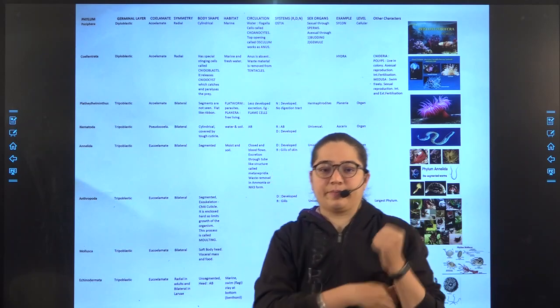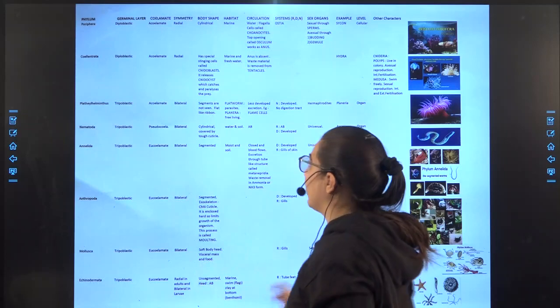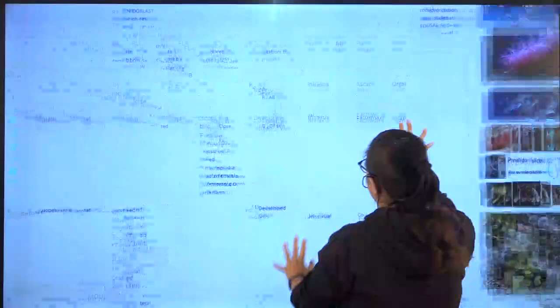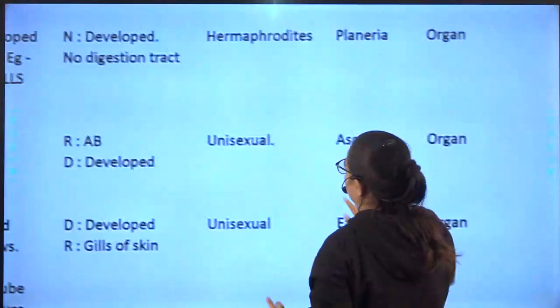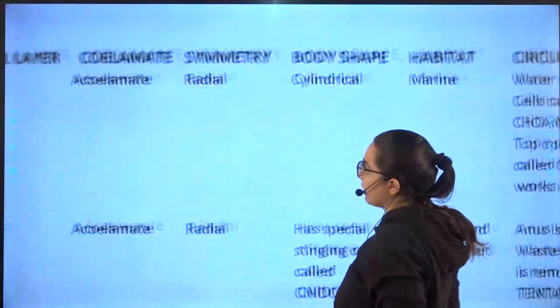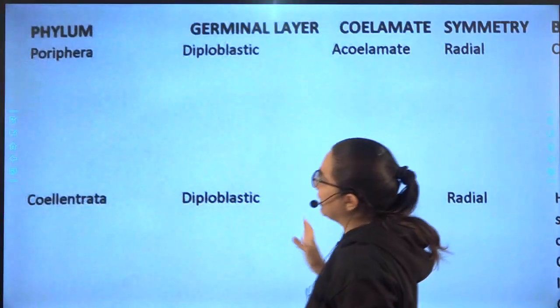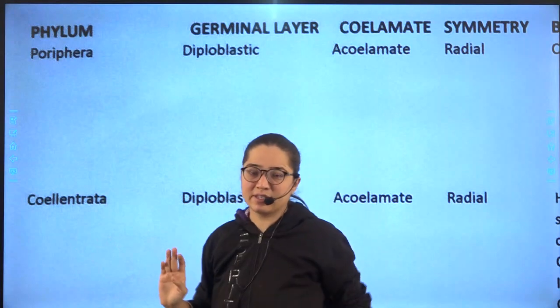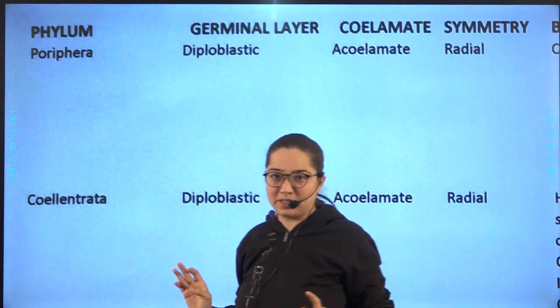So let's start. What are the things given over here? First of all, the phylum's name is there. Then you have the germinal layer, that is, whether it is diploblastic or triploblastic.